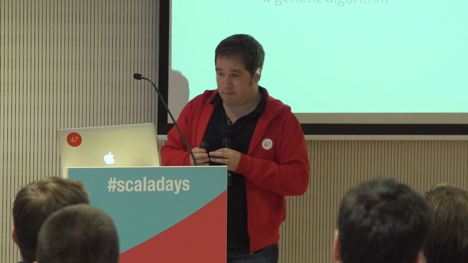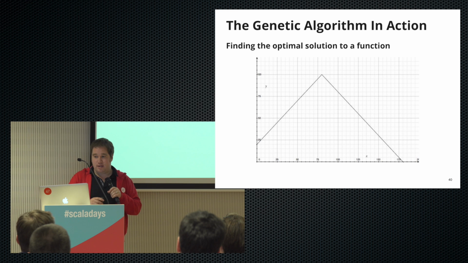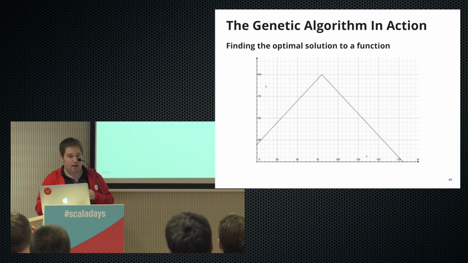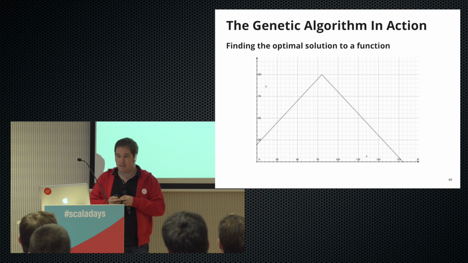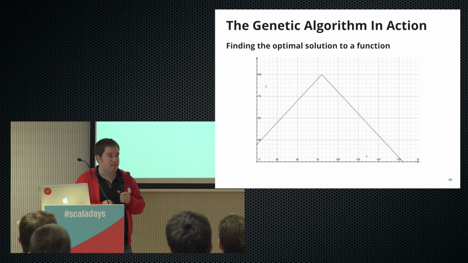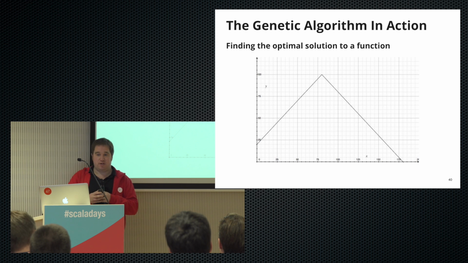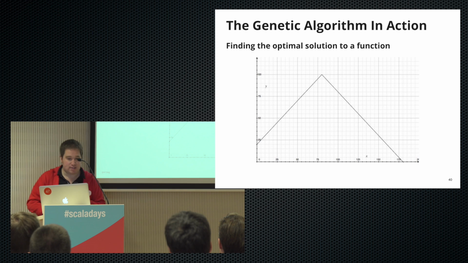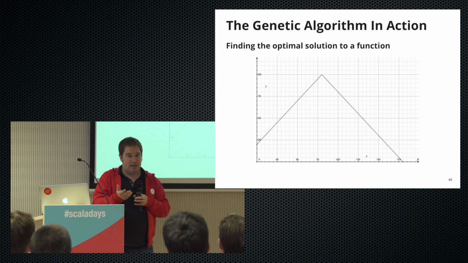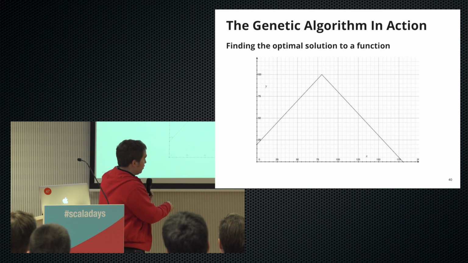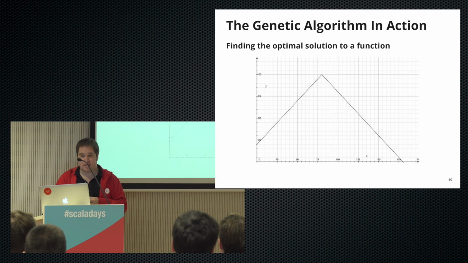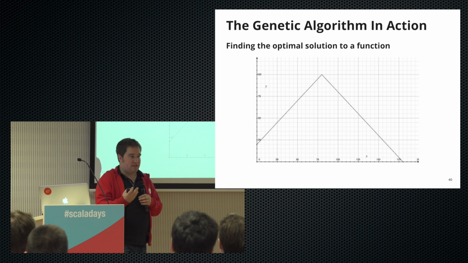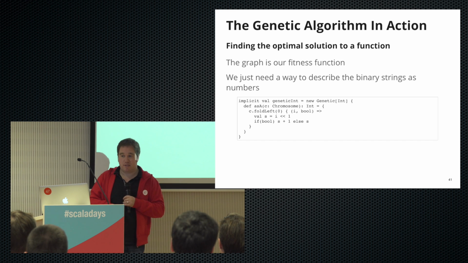Okay, so that's all the kind of boring, dry stuff. Thought we'd have a quick look at this algorithm in action. So one thing we could do is maybe find the optimal solution to a function. And clearly we know where the optimal solution is for this, but we could maybe plug this into our genetic algorithm. If we know the function of this graph, which is quite simple to calculate, we can then provide that as a fitness function and then work with some numbers.